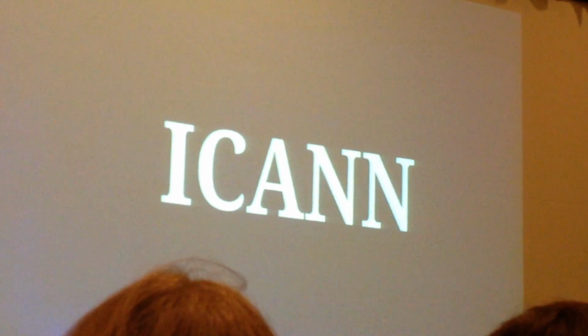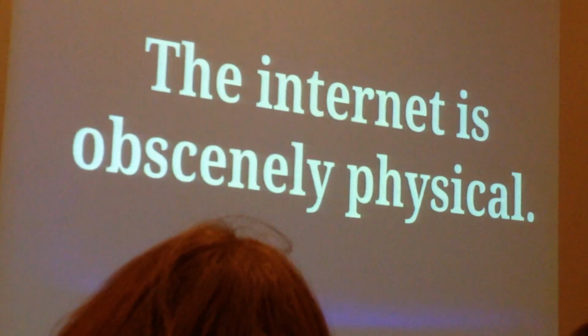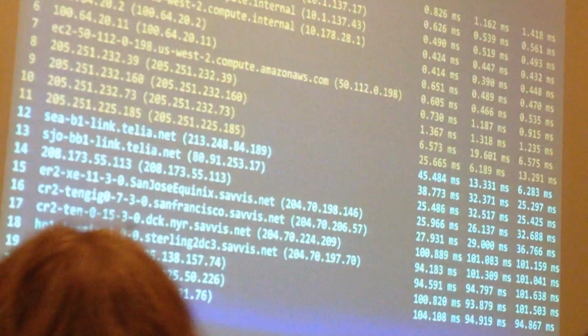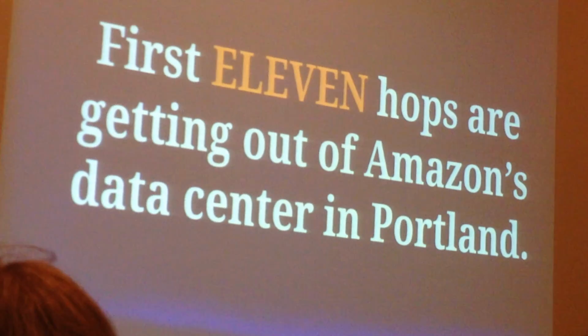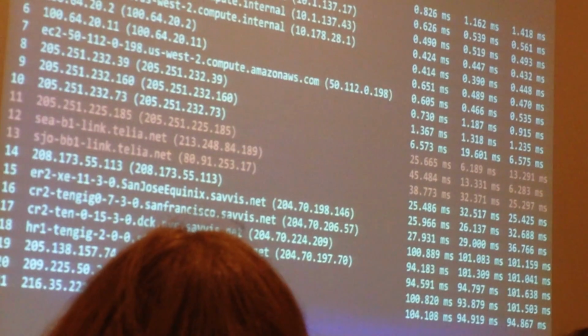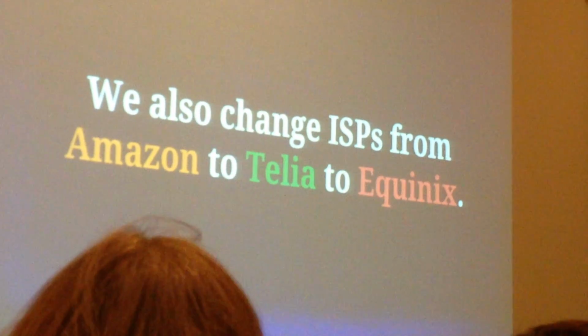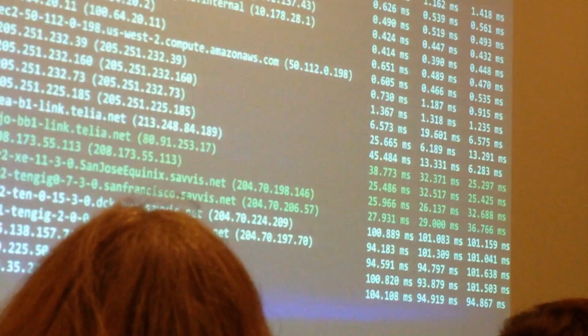That's this group's problem. They're called ICANN. Networks link IP addresses between each other via things called routes. The internet is really physical. If you traceroute npr.org, you will see a long thing like this. The first 11 hops are just getting out of Amazon's data center in Portland, which is where the server I rented was hosted. If you look at these, it moves us between Portland and Seattle, Seattle to San Jose. We're also going to change ISPs 3 times. When we change ISPs, it's called peering.